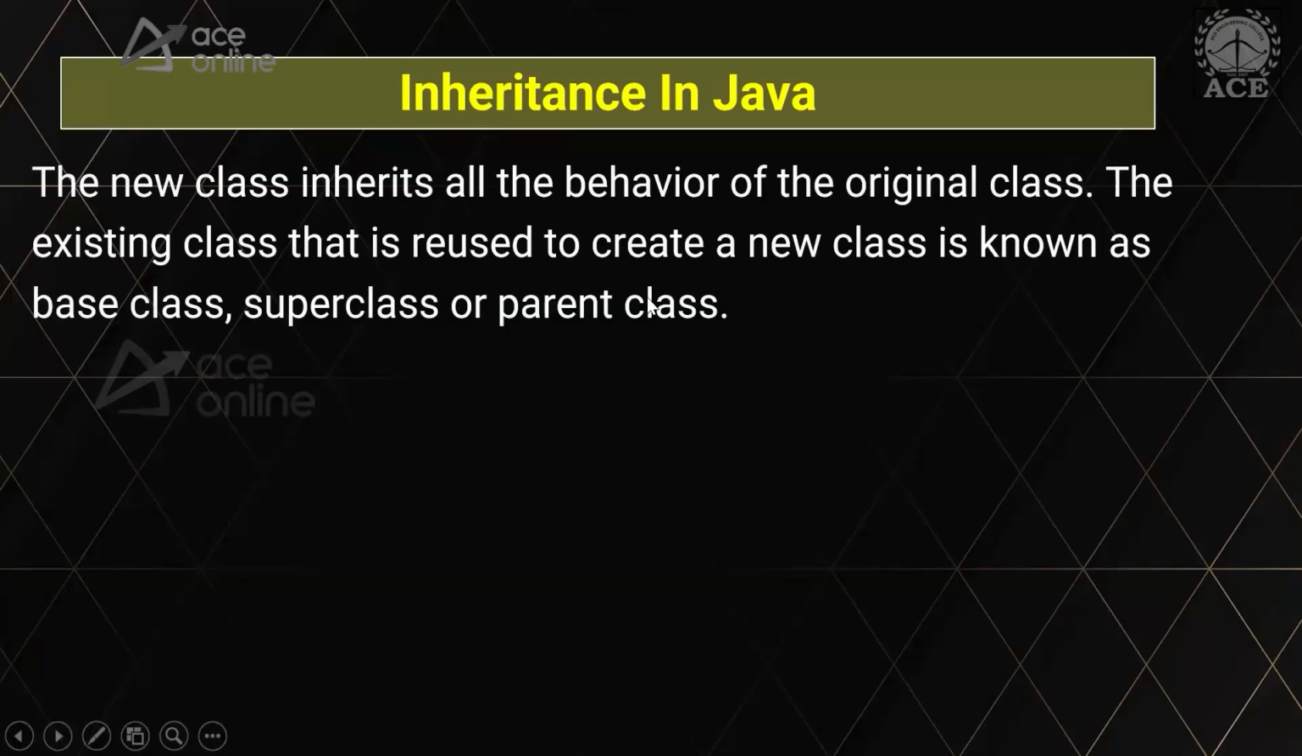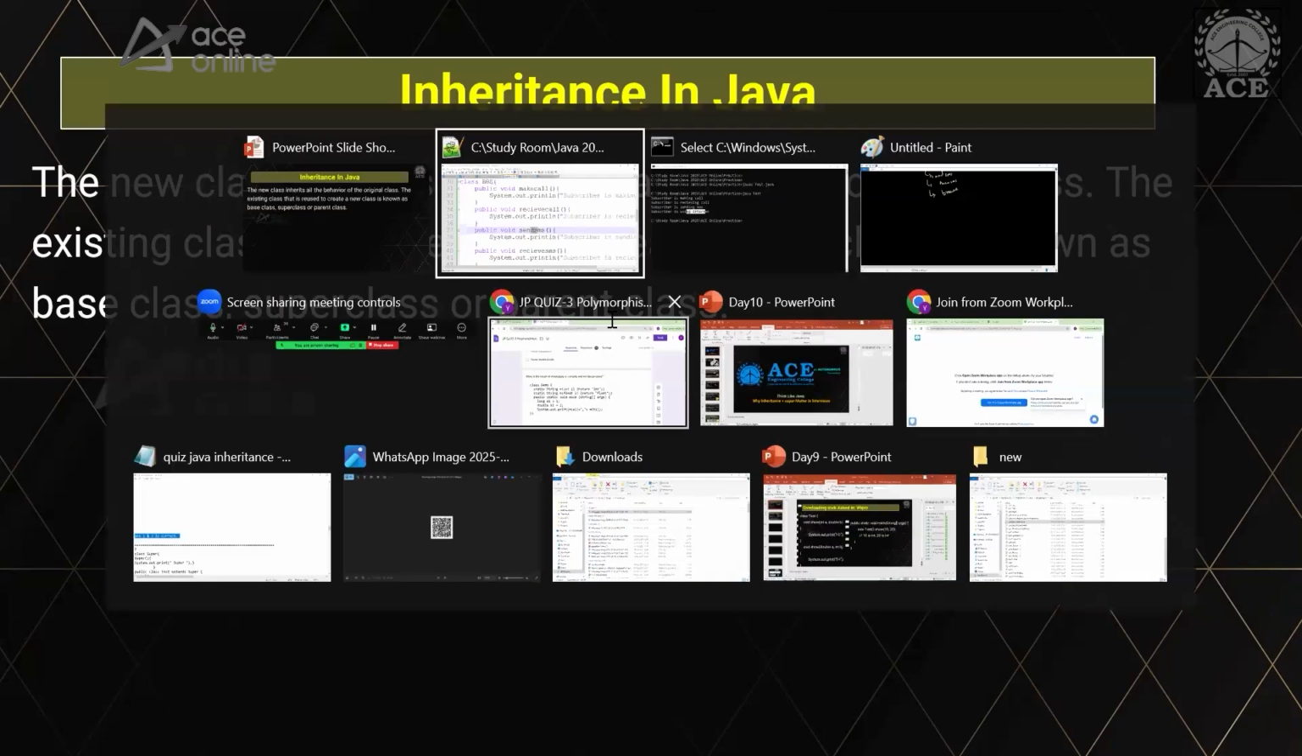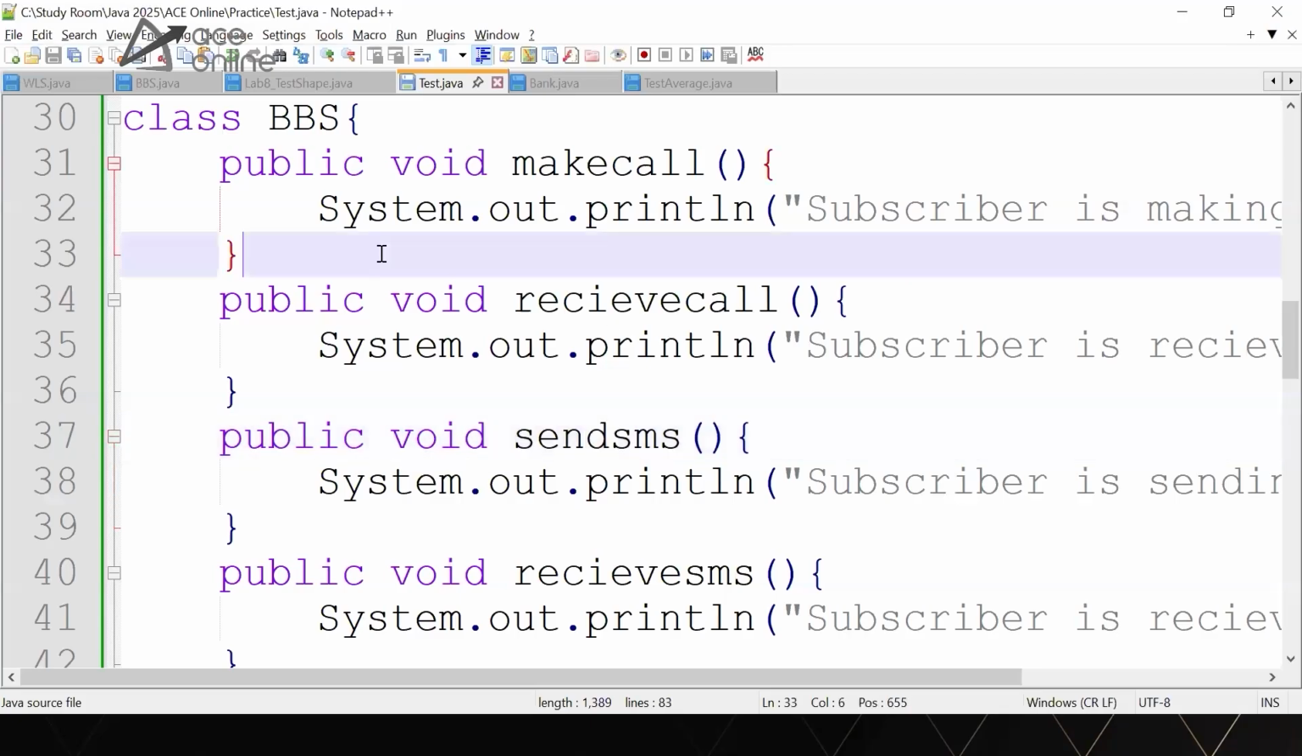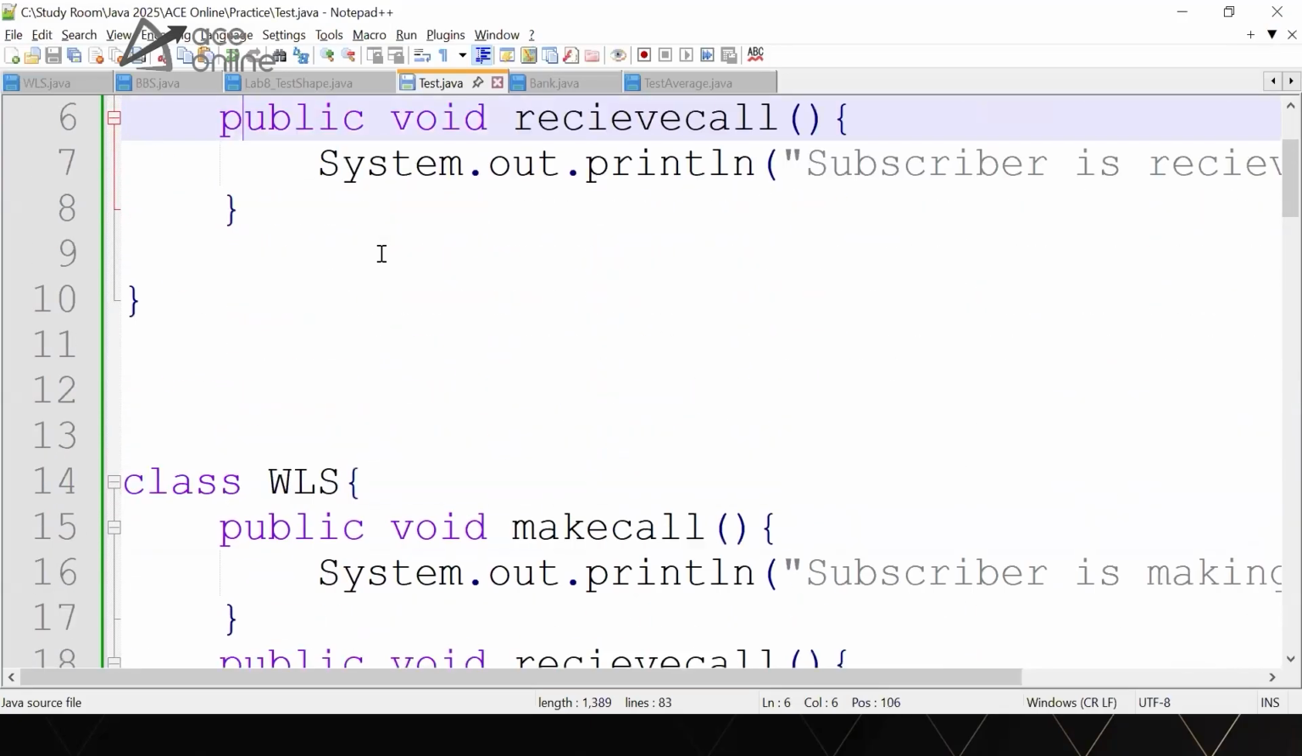The existing class that is used to create the new class is also called base class, super class, and parent class. We'll talk about it. But now please tell me, how can I fix this problem?